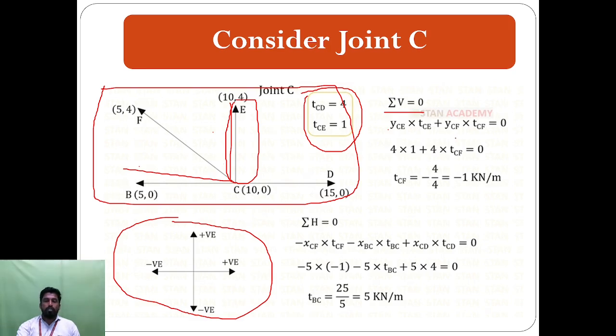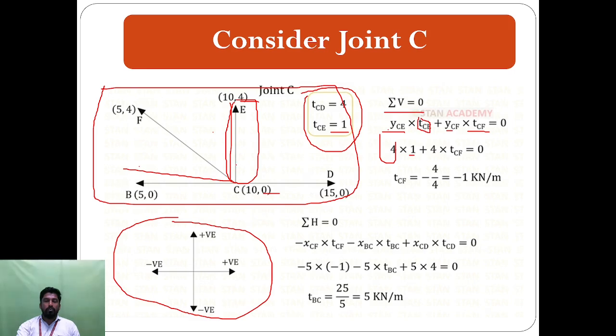Three horizontal forces. First we consider the summation V is equal to 0. So summation V is equal to 0 means first we consider the point CE, so YCE into TCE, plus here the same point CF, so we consider the point CF into TCF. First we consider the coordinate CE. Here the y coordinate is 0, here the y coordinate is 4. So 4 minus 0 is 4, and TCE is the value we already found from the previous joint. So take it into account, 1 plus YCF.